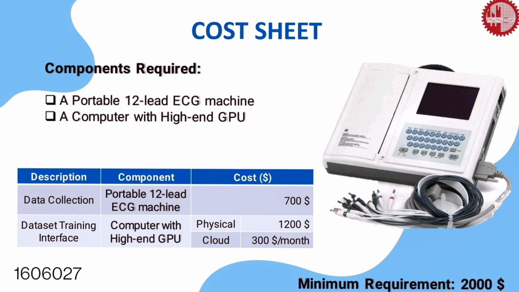I am describing the cost sheet to implement this project. To implement this project, we need two components. Firstly, we need an ECG machine to collect ECG raw data. That will cost around $700. Secondly, we need a computer with a high-end GPU. We need the high-end GPU to train the dataset, to train the deep learning model we have used. That will cost around, if you use Google Cloud Service, $300 per month. So overall, we can say we need a minimum of $2,000 per month to implement this project.